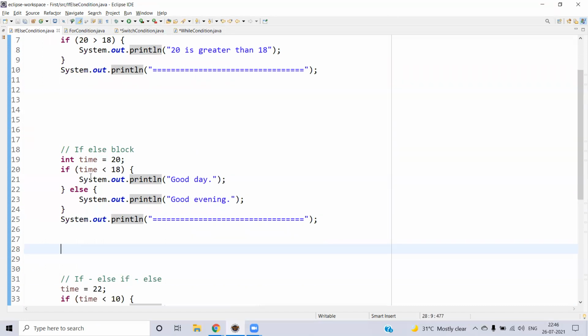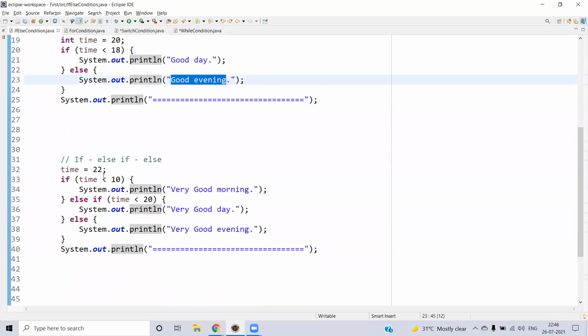And the time is 20, we are checking. Time is less than 18, it is false. So we will be looking for the good evening message. Then in this scenario, time will be 22 and we are checking time is less than 10, no. And else if, again you will be checking time is less than 20, it's false again. Again, it will be going to the else block, which will be the final block. We are getting the very good morning.